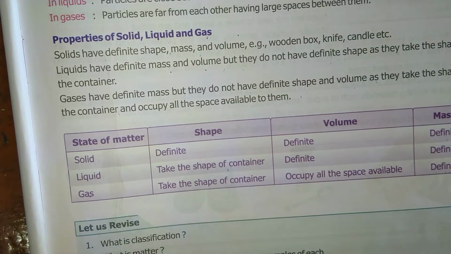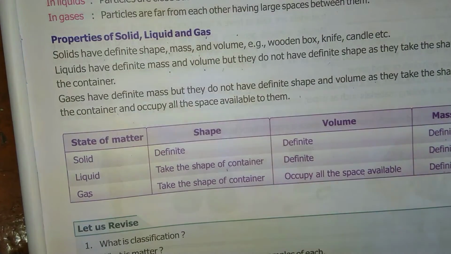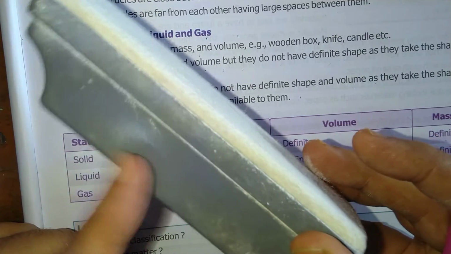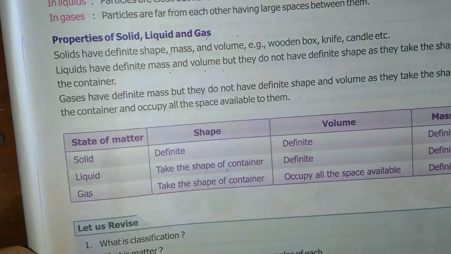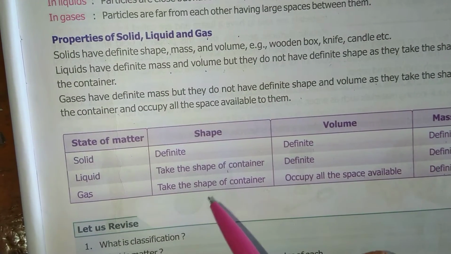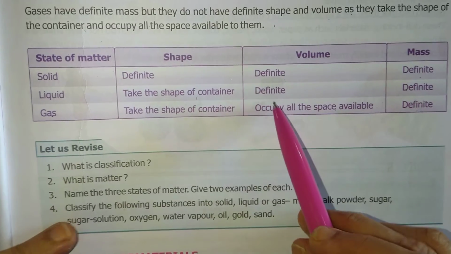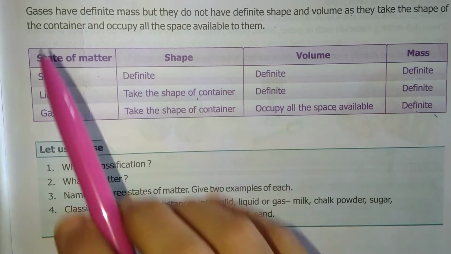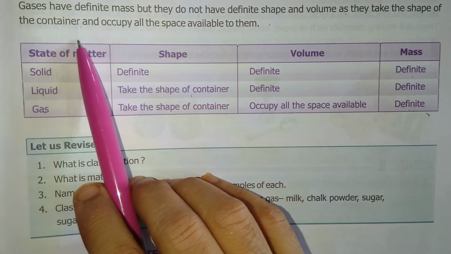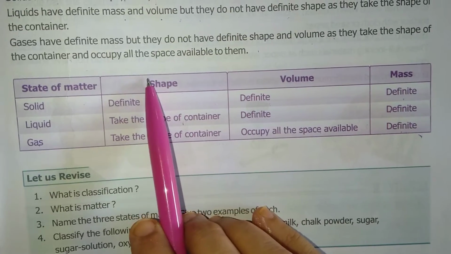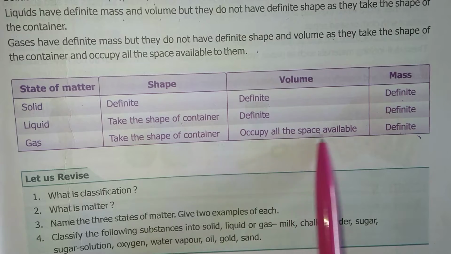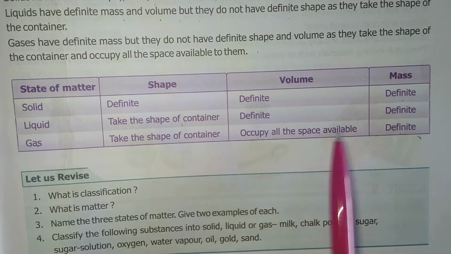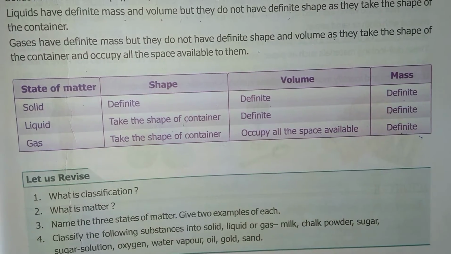Solids have definite mass and volume. Example is, see, this is the example of solid. This duster is the example of solid. Liquid have definite mass and volume but they take the shape of the container in which it is kept. And gases, they don't have definite shape. They take the shape of the container or occupy all the space which is available to them, okay. And they have definite mass.